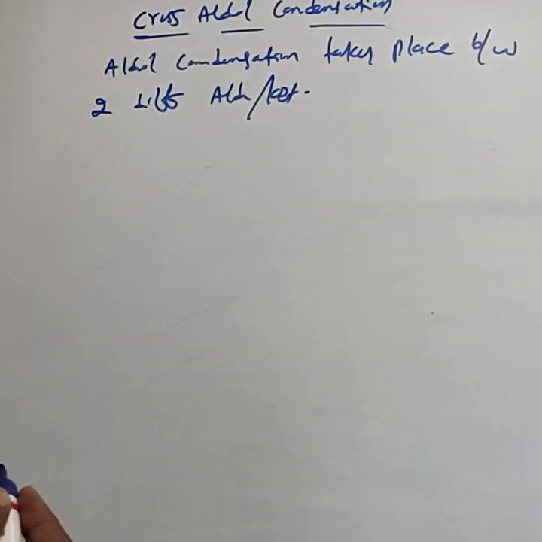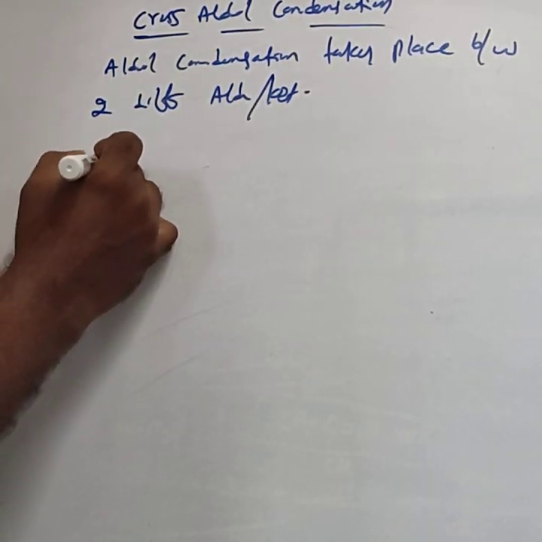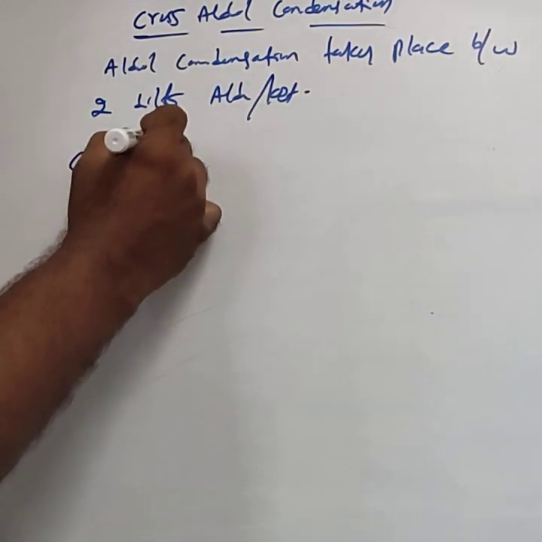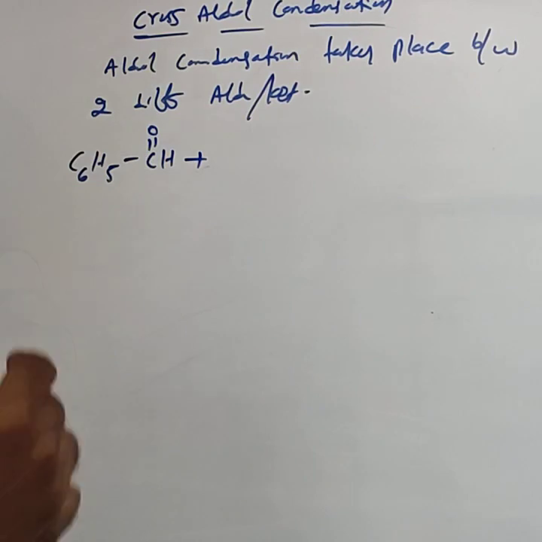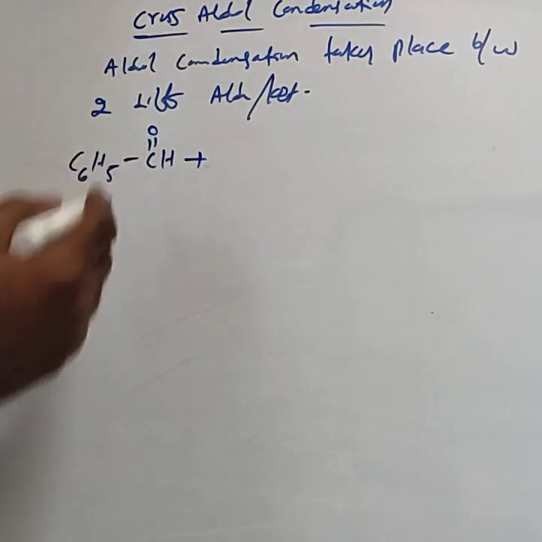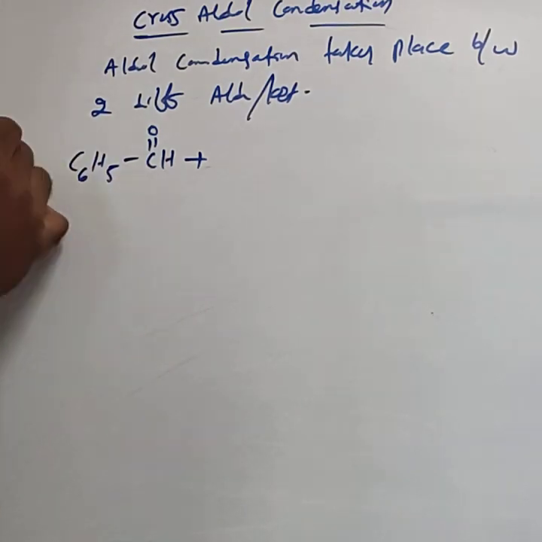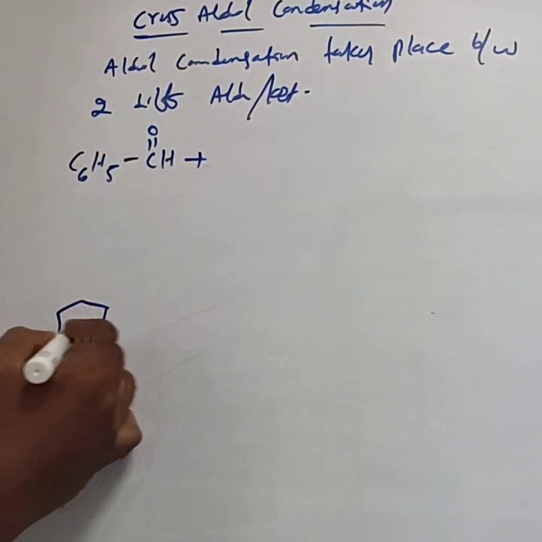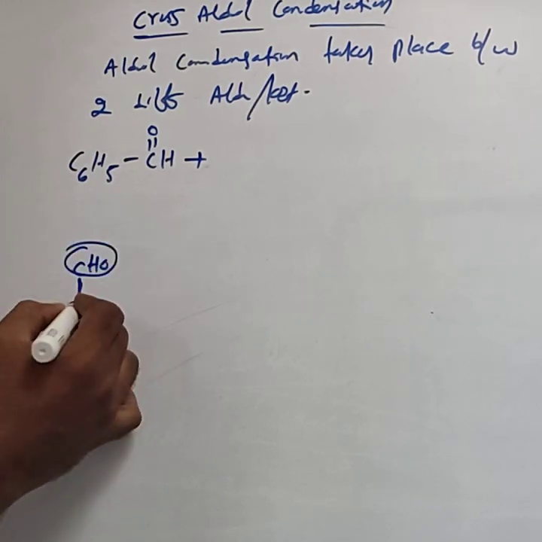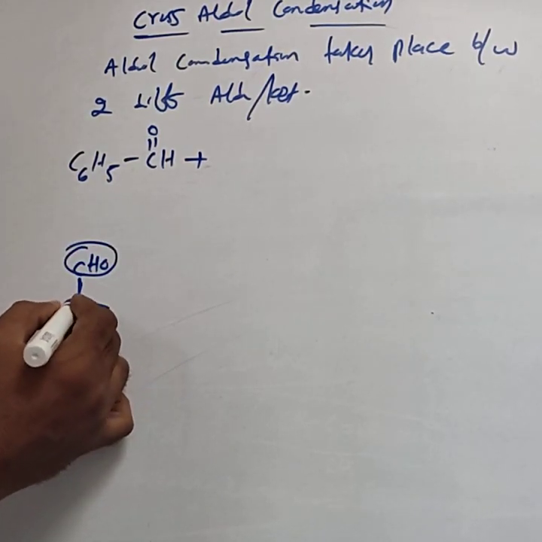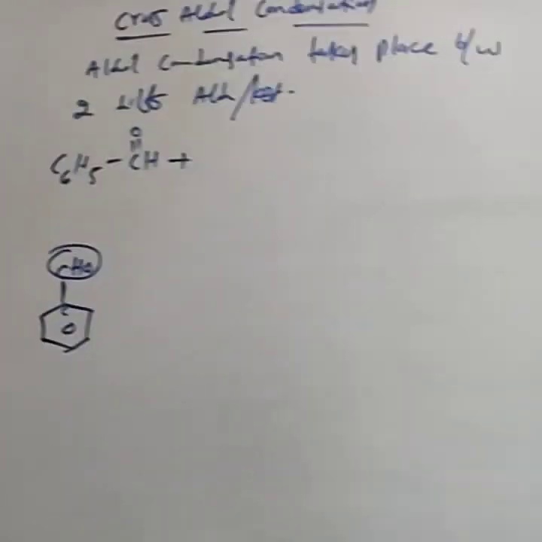Generally, you have to practice by taking benzaldehyde. Benzaldehyde is C6H5CHO. Benzaldehyde and acetophenone. Benzaldehyde does not contain alpha hydrogen atom. This is the structure. CHO is the functional group. This carbon is the alpha carbon, but it does not contain alpha hydrogen. Benzaldehyde does not contain alpha hydrogen atom.